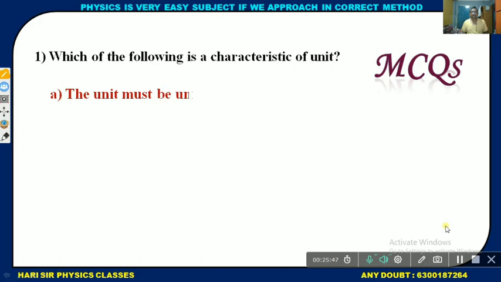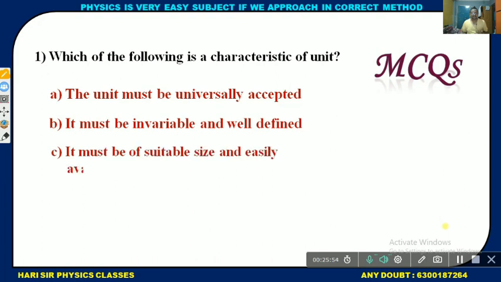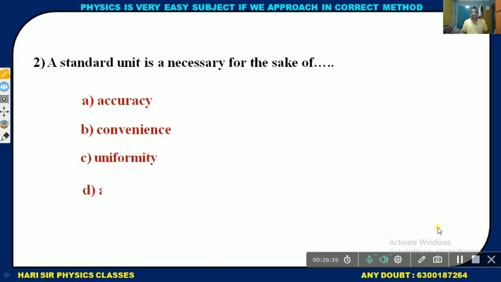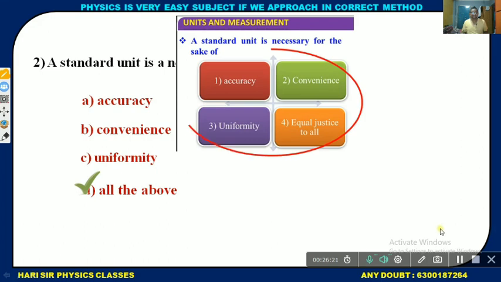Which of the following is a characteristic of a unit? The unit must be universally accepted. It must be invariable and well defined. It must be of suitable size and easily available. All the above. A standard unit is necessary for the sake of accuracy, convention, uniformity. All the above.